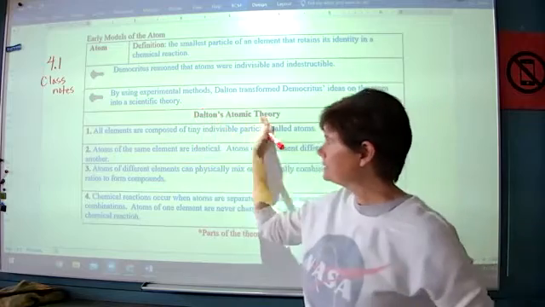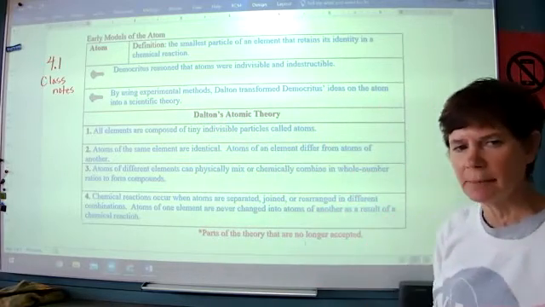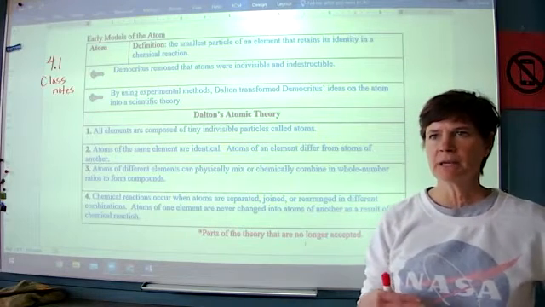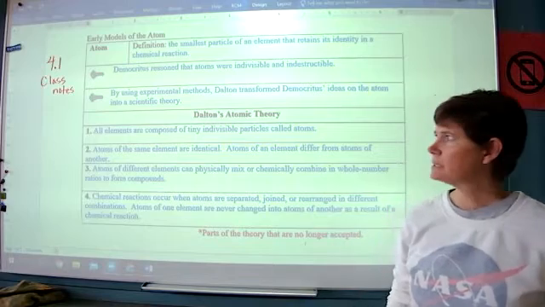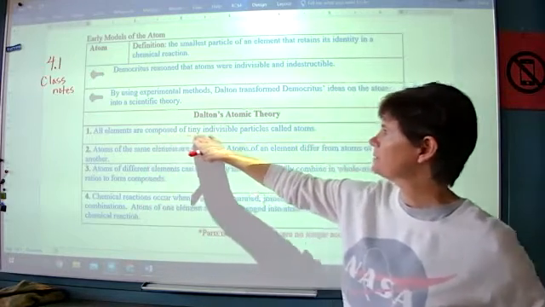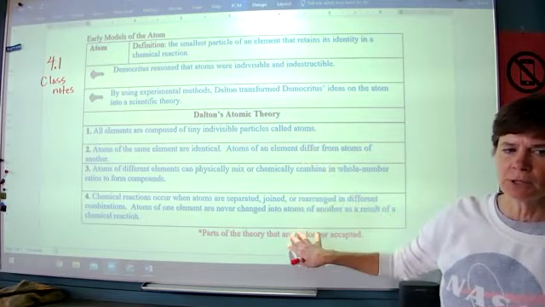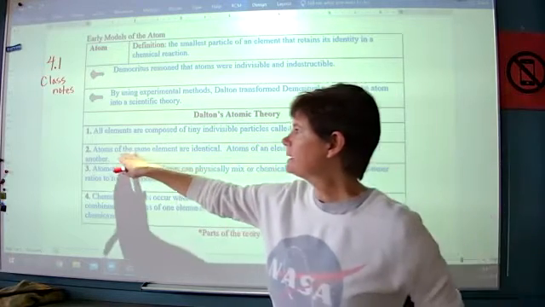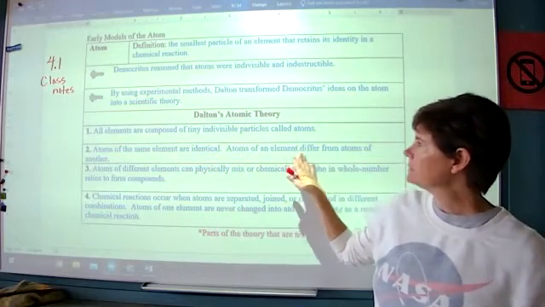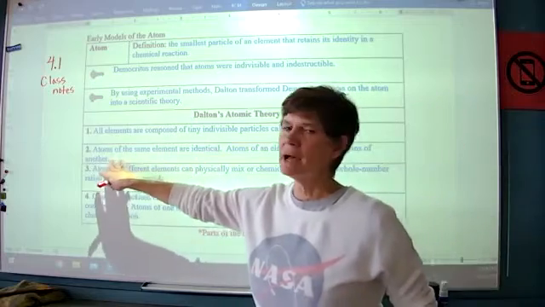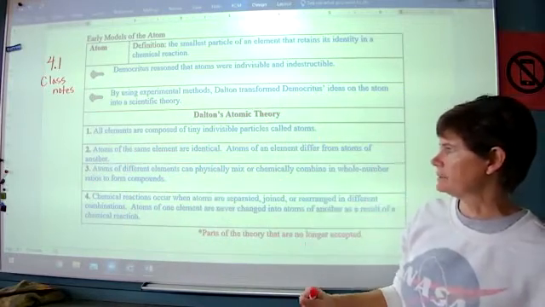It wasn't until Dalton put together the current scientific information into what we call Dalton's atomic theory that we have something that tells us information about these things that we call atoms. He said that all elements are composed of tiny indivisible particles called atoms. I'm going to read through these and I'm going to tell you which parts of the theory are no longer accepted. The second part of Dalton's theory was that atoms of the same element are identical and atoms of an element differ from atoms of a different element.